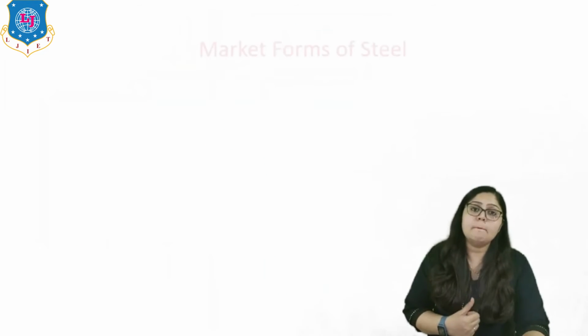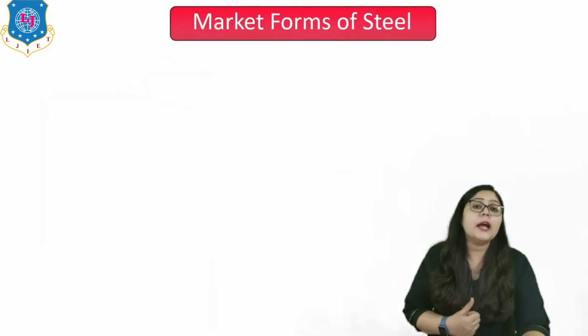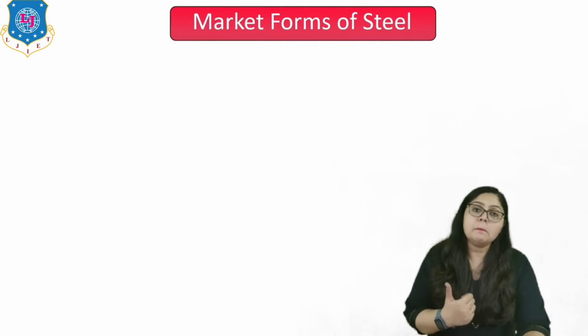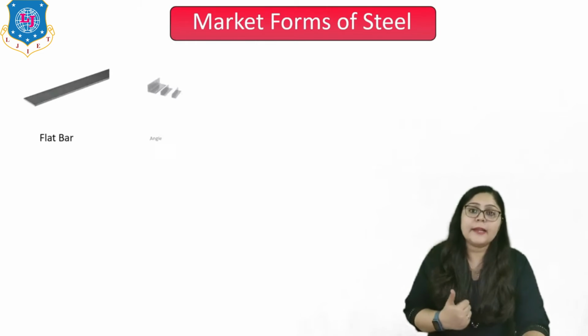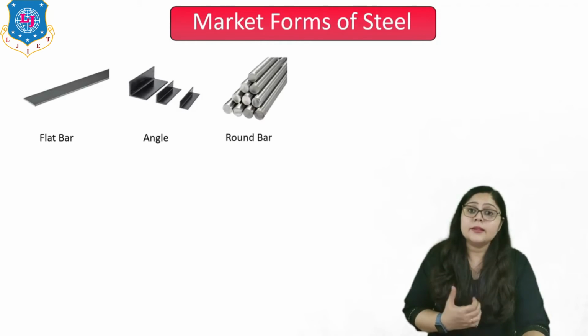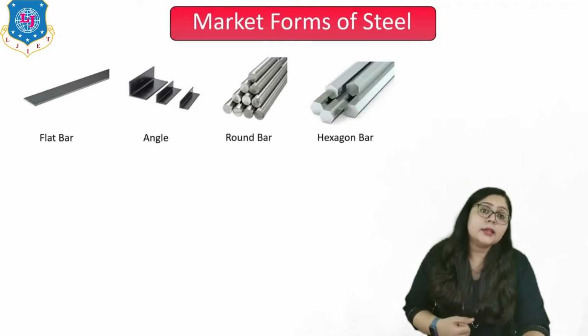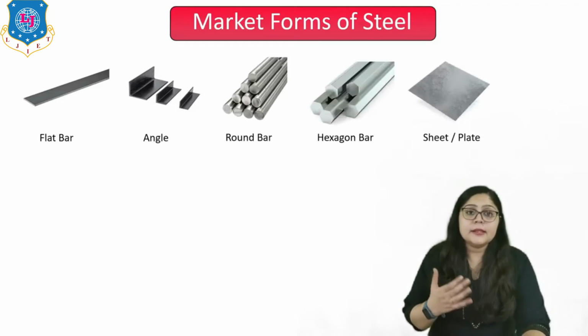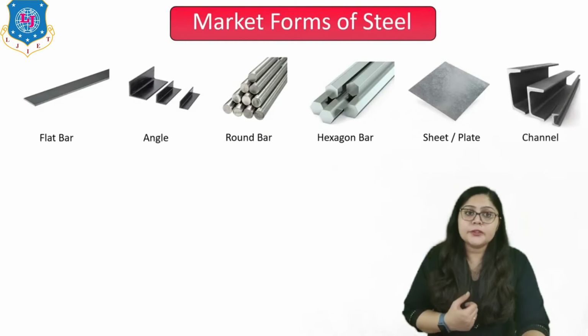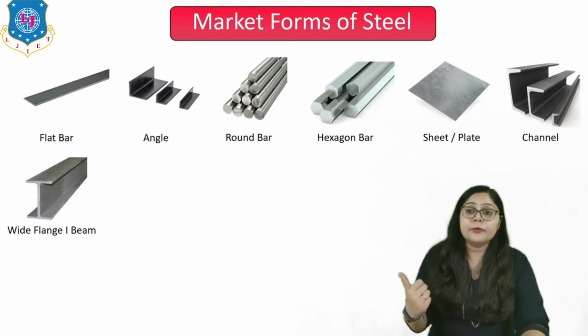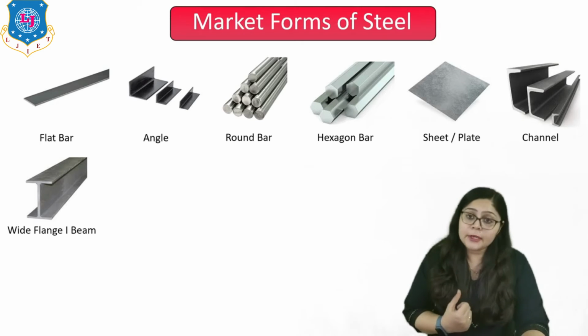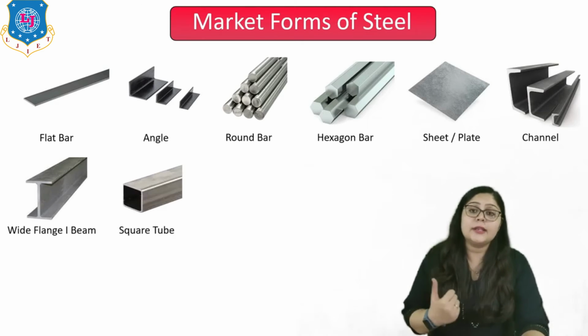Now let us see some market forms of steel. Here I will show you some different market forms, where this is the flat bar, this is the angles, this is the round bar, this is the hexagon bar, this is the sheets or plates of steel, and these are the channels, which are very useful. These are also the wide flange beams, I beams, right? Here you can see the I shape.